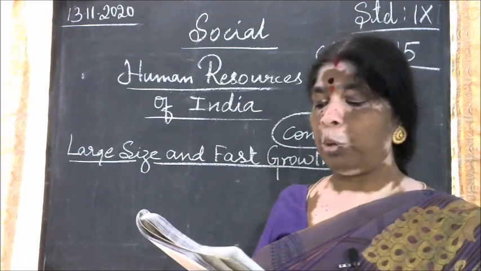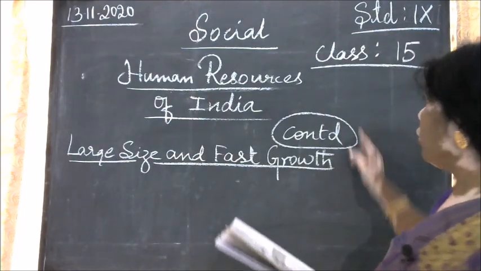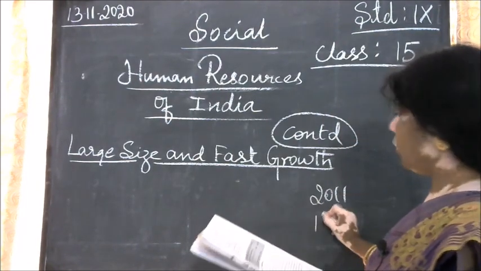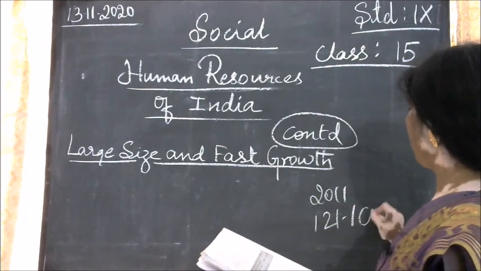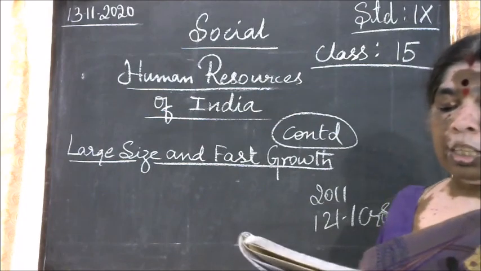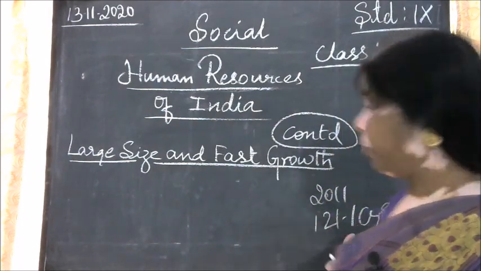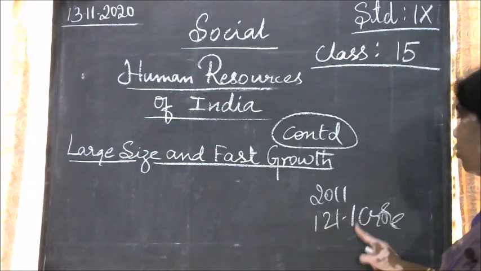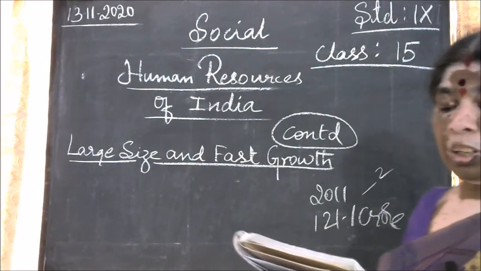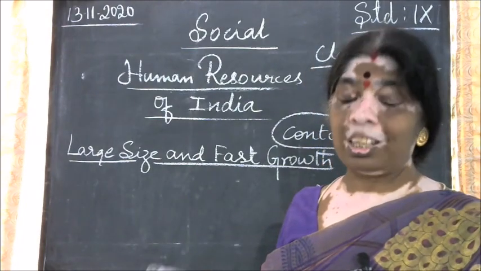India, with a population of 121.1 crores in 2011. So in 2011, how much was it? It was 121.1 crore. India is the second most populous country in the world, next only to China. So next to China it was.